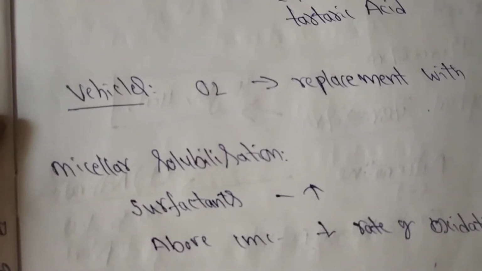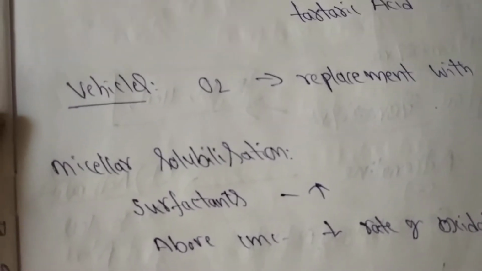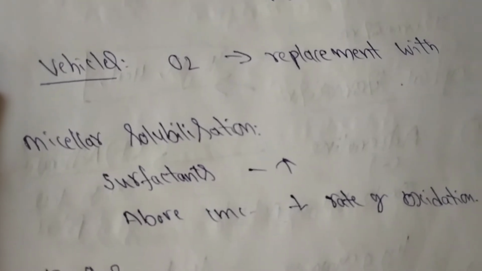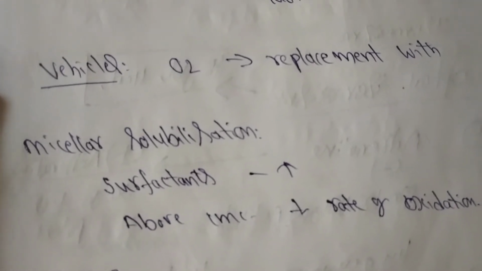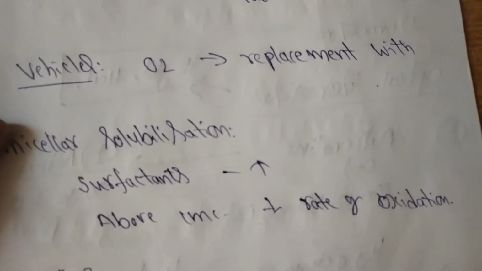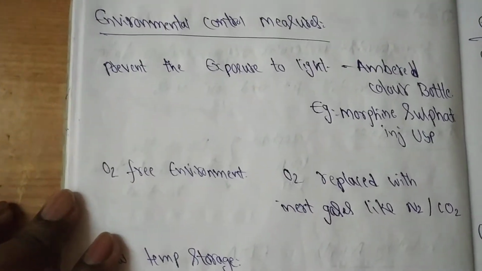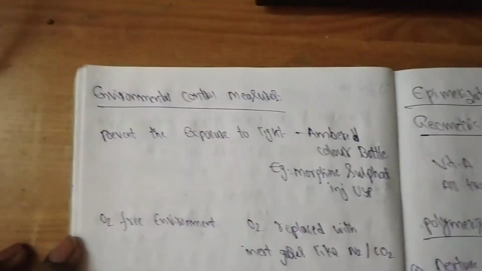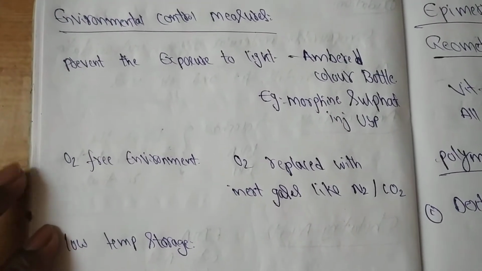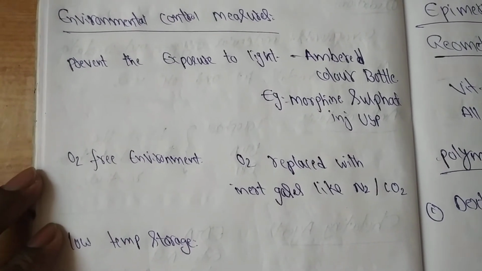when the surfactant concentration is increased, oxidation can increase. When the concentration of surfactant is above CMC, the rate of oxidation decreases. Next one, by the addition of suitable buffers. Next one, environmental factors like light, temperature and radiation.